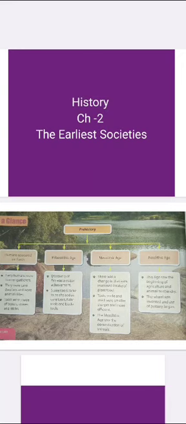Student, the prehistory period is also divided into three parts: first is the Paleolithic age, second is the Mesolithic age, and third is the Neolithic age. The first one is the Paleolithic age. In this period, the discovery of fire was a major achievement by early humans.